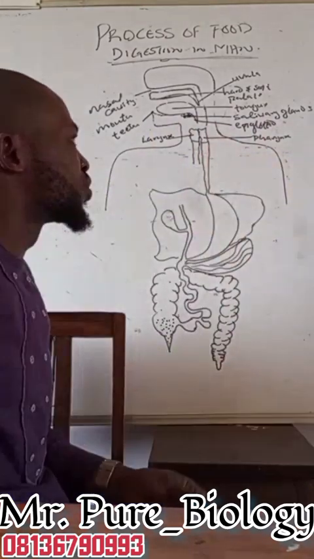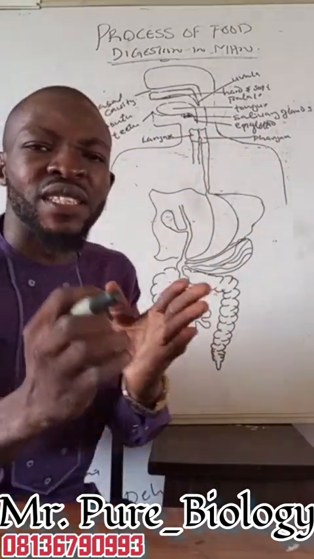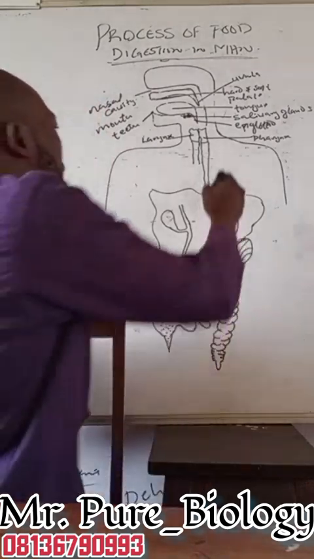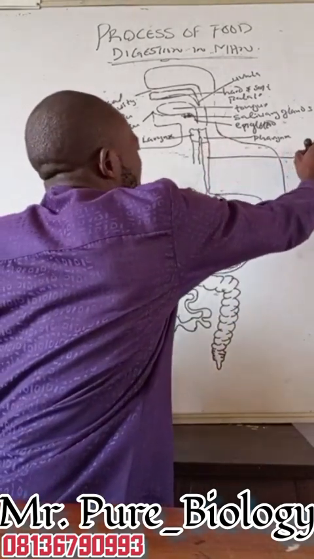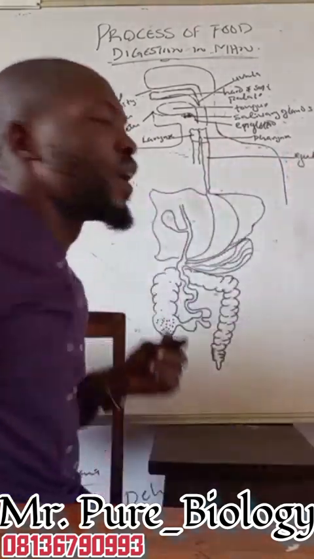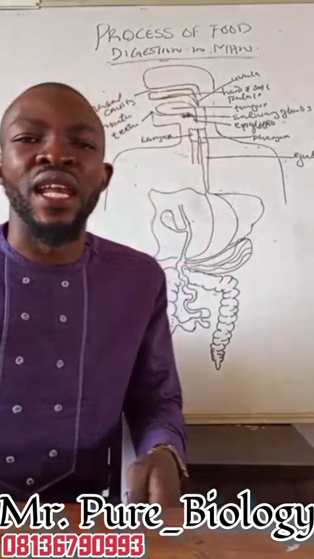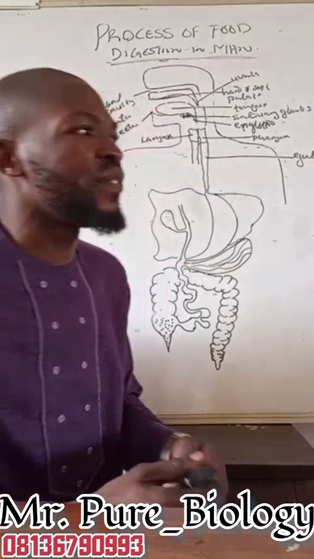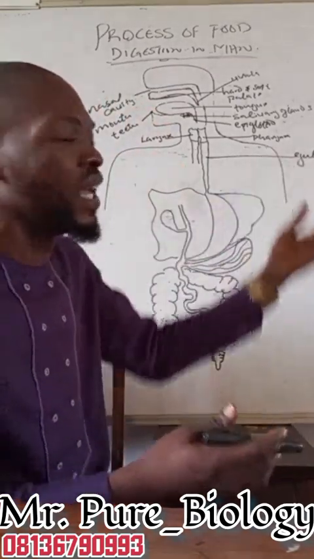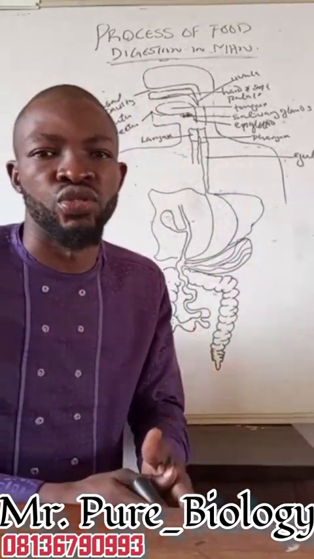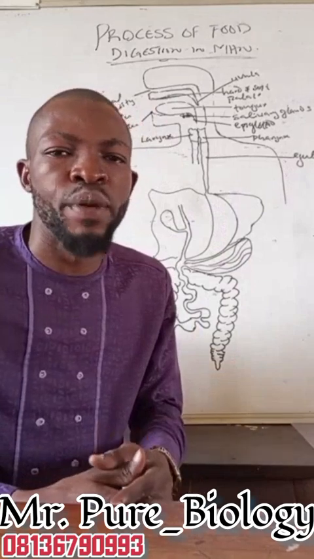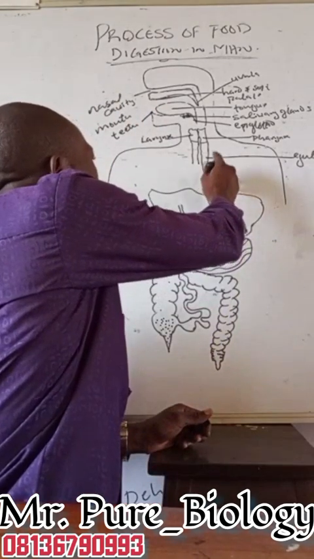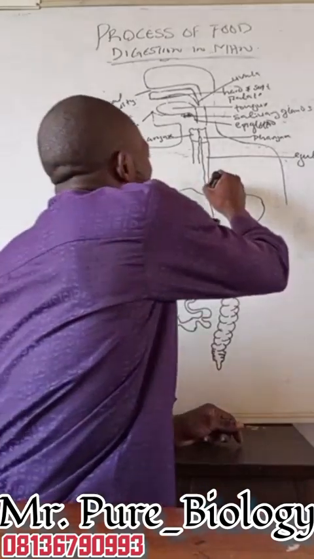Now, when the food gets into the pharynx, it is like a small gut that leads into the gullet or esophagus. Here we have our gullet, or esophagus. The gullet is the one that leads the food from the mouth into the stomach. As the food passes through the gullet, it moves in a wave-like manner, a process called peristalsis.